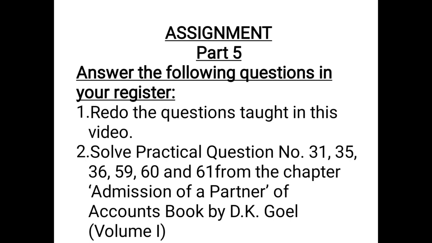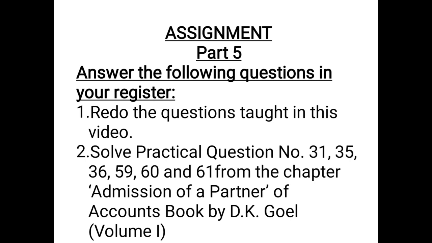And question number 2, you need to solve practical question number 31, 35, 36, 59, 60 and 61 from the chapter Admission of a Partner of Accounts book by D.K. Goyal, Volume 1. These questions are purely on the basis of cases which we have discussed. So I hope the questions are clear to you, the entries are clear to you. Kindly go through all the parts, revise all the entries, learn all the formulas and the steps whatever we have learned.